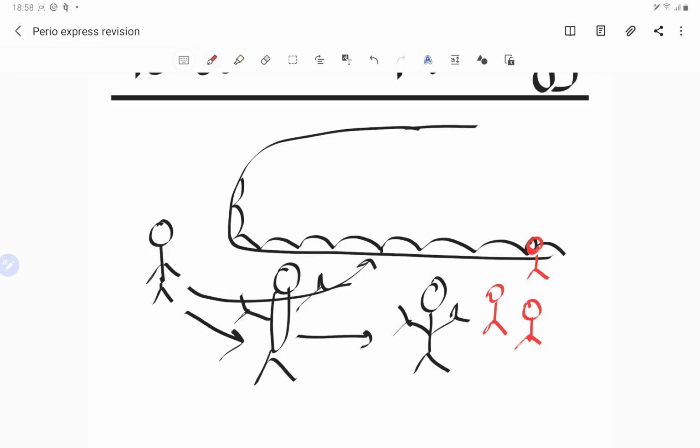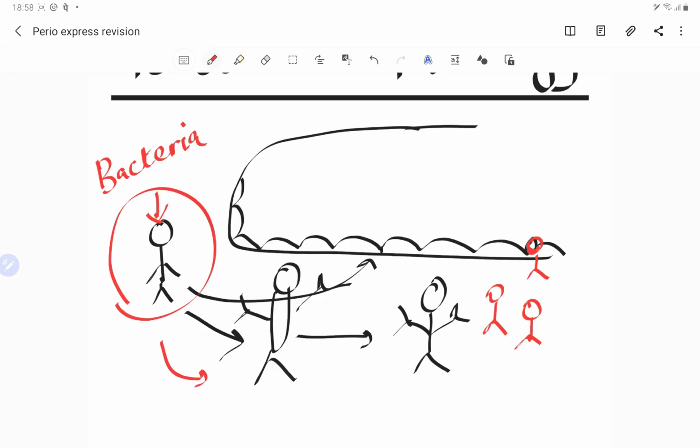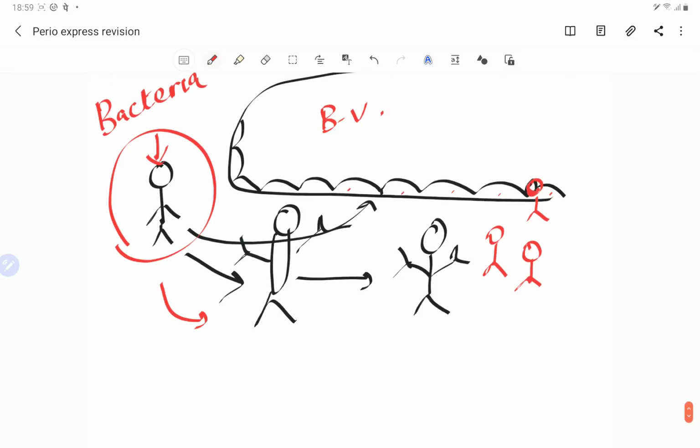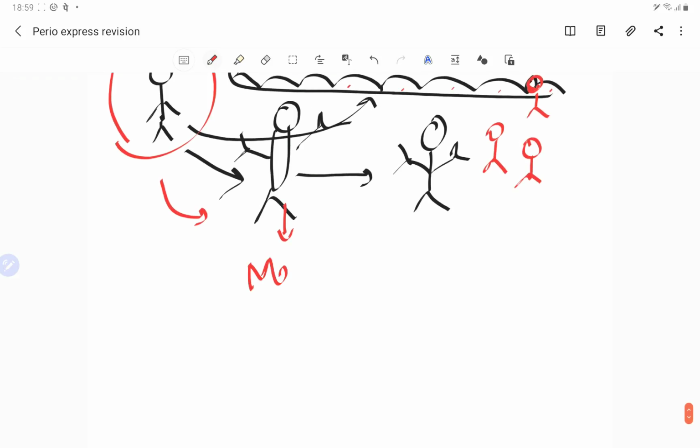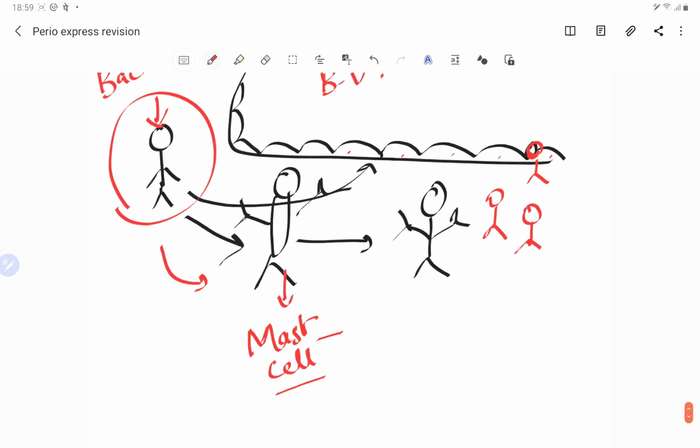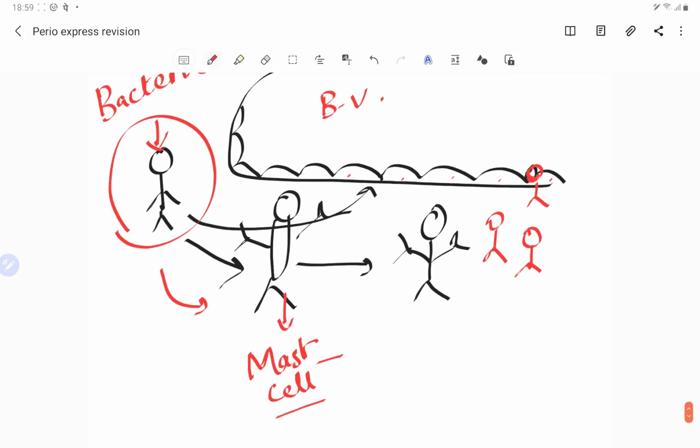So this is the story of the inflammatory response. What do we have here? This Shah Rukh Khan is our bacteria. When he comes into our body, that is the boundary, the territory. This is the girls' hostel, which is the blood vessel, and these are the endothelial cells, the walls of the blood vessels, and this warden here is the mast cell, guys. So whenever bacteria come, it recognizes them and catches the guy. Now in here we have girls coming, so these are the neutrophils,